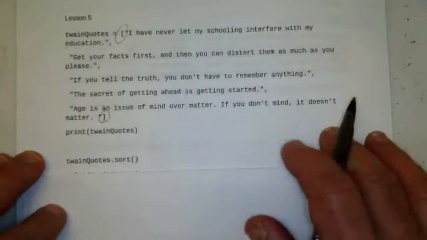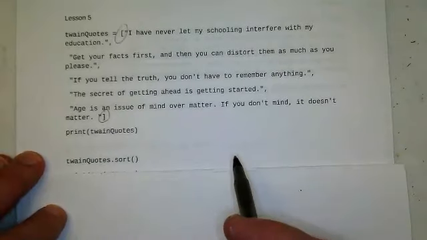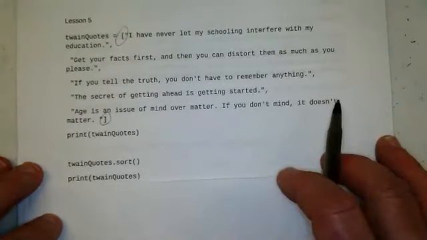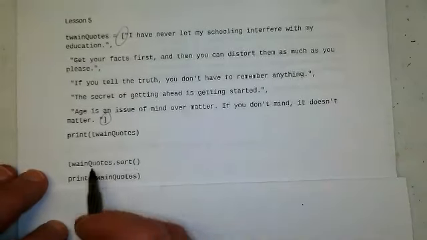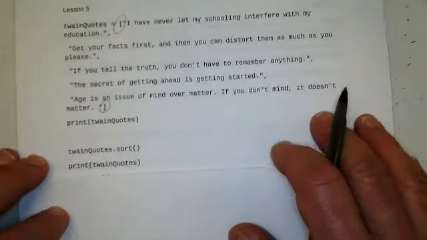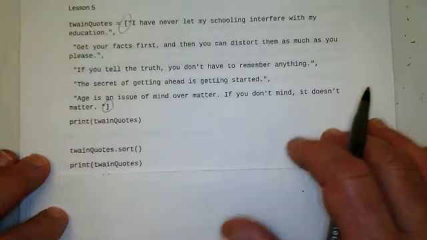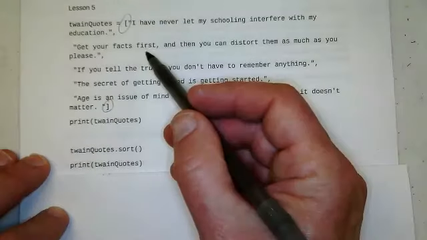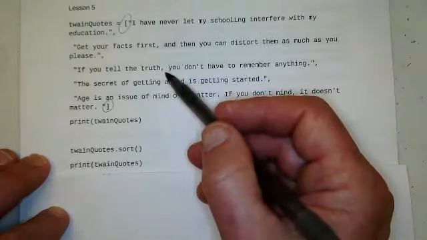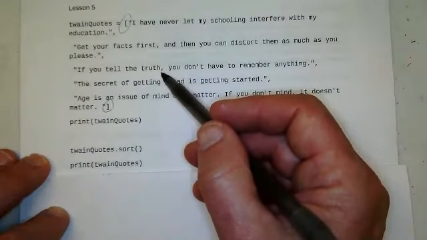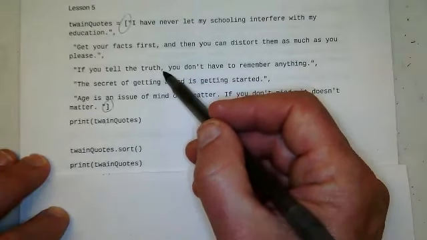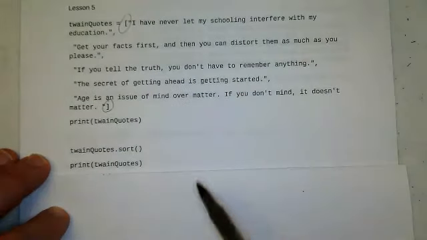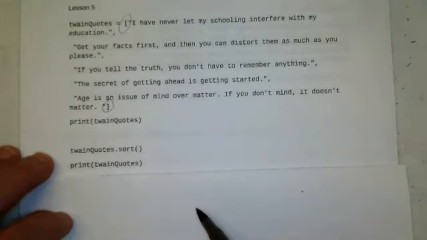Next, we want to append to the list by adding the courage quote. Oh, sorry, we've sorted them, then we printed them again. My mistake. Age comes first, and then get your facts, then if you tell the truth, I've never let my schooling, and then the secret of getting ahead.